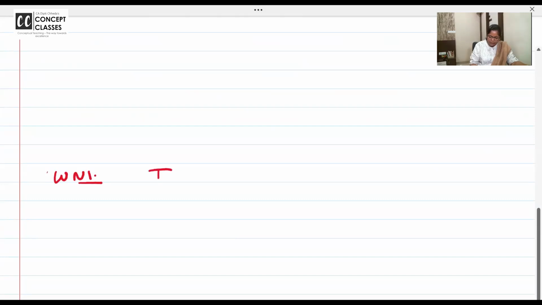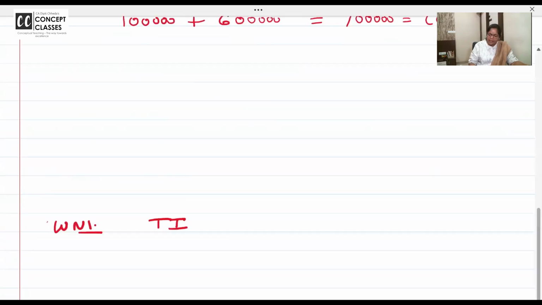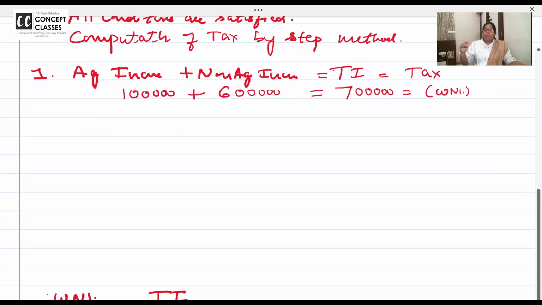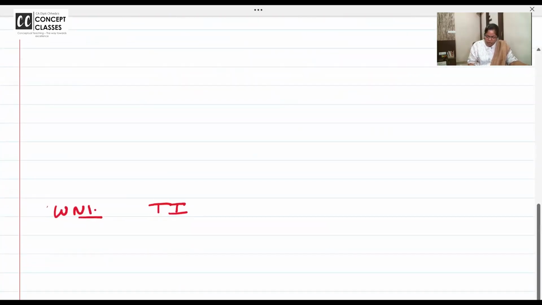Working note 1. Total income, कितना की हमने agricultural और non-agricultural. This is the step. Ma'am, what's the logic of the step? Please, coming 5-10 minutes. ये जो लॉजिक है इसको साइड में हटाओ. पहले आप करो, आपको समझ में आ जाएगा. टोटल इनकम कितना है, एग्रीकल्चरल नॉन एग्रीकल्चरल मिला के 7 lakhs. So what will be the tax on that?